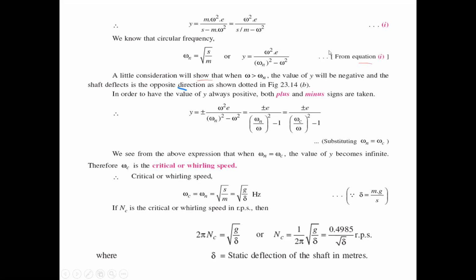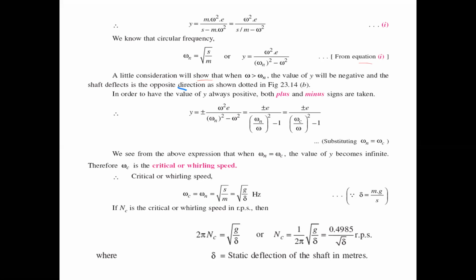So the value of y will be negative and the shaft deflects in the opposite direction, as shown in figure b. So now we find the positive and negative value, which is given as plus or minus. Why? Because when the shaft is rotating once in the clockwise direction and another time in the anti-clockwise direction, whatever it may be, it can be represented with the help of plus or minus.